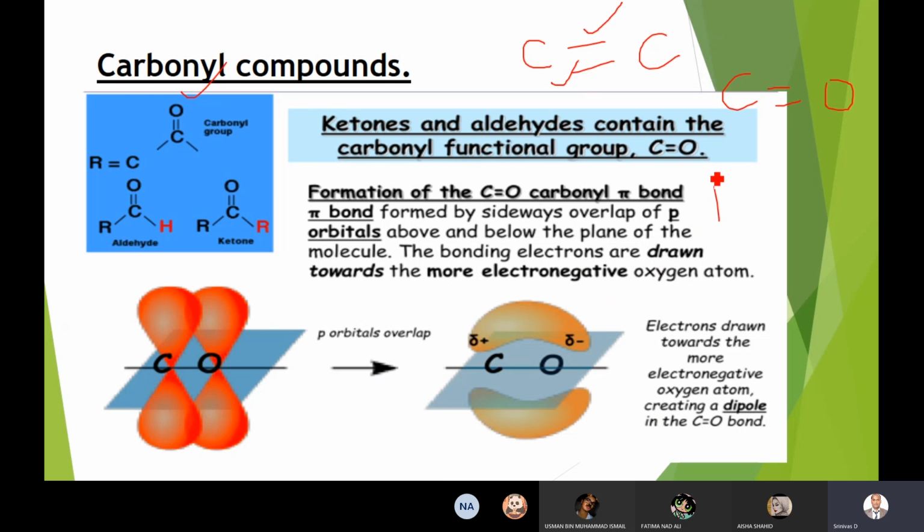Suppose you have three bonds, for example, the bonding in a nitrogen molecule. Now, see, I'm not considering anything. Among all three covalent bonds, one will be sigma and the remaining will be pi. So irrespective of the type of the compound, you can directly say the type and number of bonds.